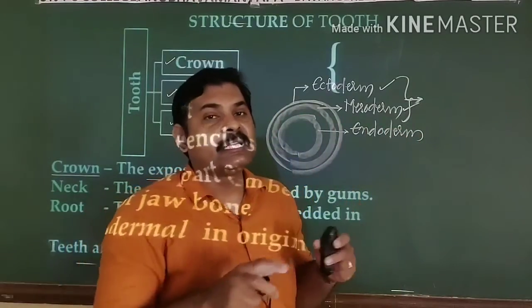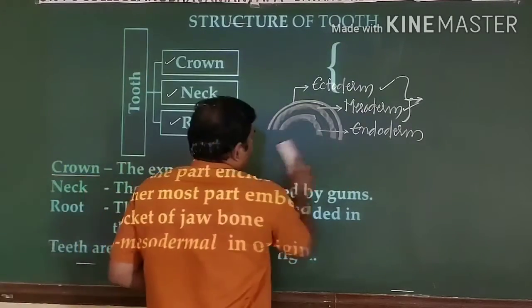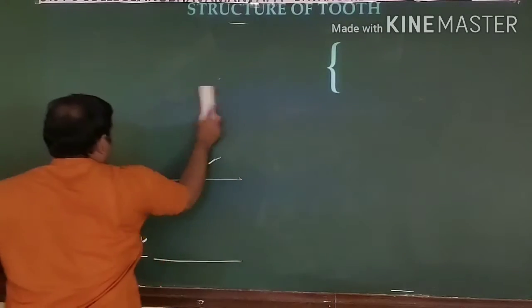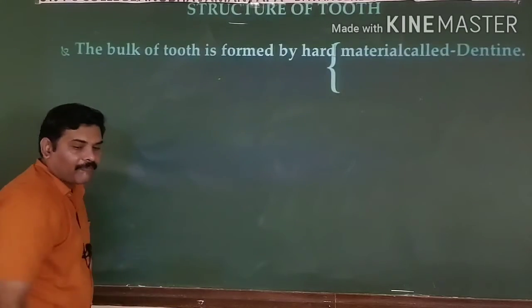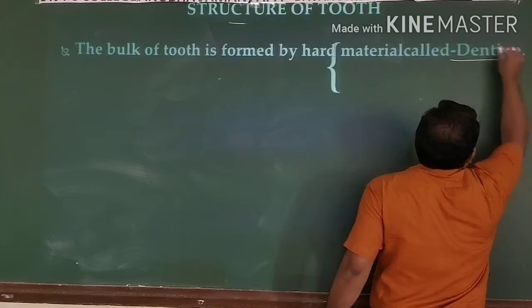Now I'll explain the detailed structure of this tooth diagrammatically so that you can understand all the points in a detailed way. When you see the structure, the majority part of the tooth is made up of dentine. Dentine is a very important part.